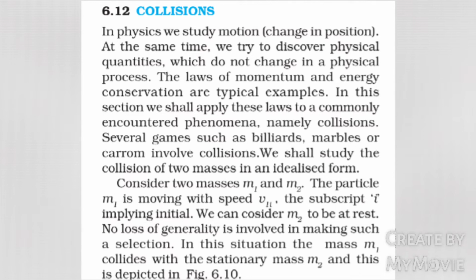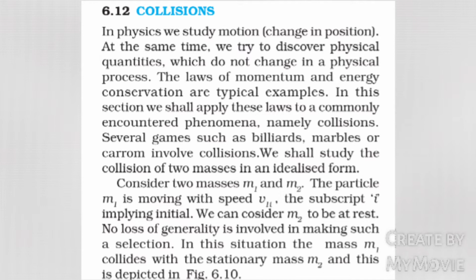Several games such as billiards, marbles, or carom involve collisions. We shall study the collision of two masses in an idealized form. Consider two masses m1 and m2. The particle m1 is moving with speed v1I, the subscript I implying initial. We can consider m2 to be at rest. No loss of generality is involved in making such a selection.